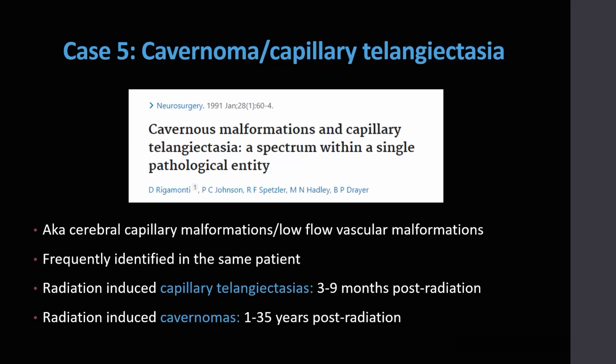Radiation-based treatments may induce vascular malformations, such as radiation-induced cavernous malformations and capillary telangiectasias. These are frequently encountered within the same patient and may in fact be a part of the same pathological entity. Radiation-induced capillary telangiectasias usually occur 3 to 9 months after radiation, whereas cavernous malformations, which are low-flow vascular malformations, typically take longer to develop and occur 1 to 35 years after radiation.